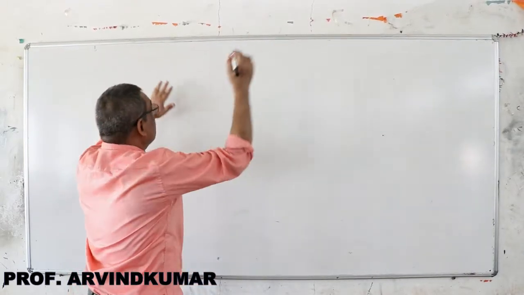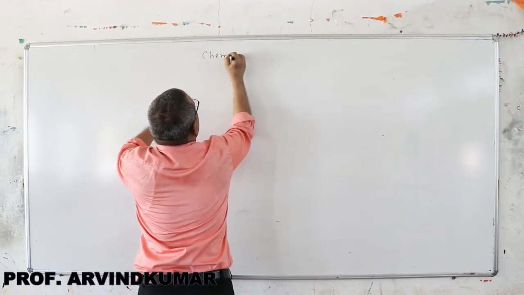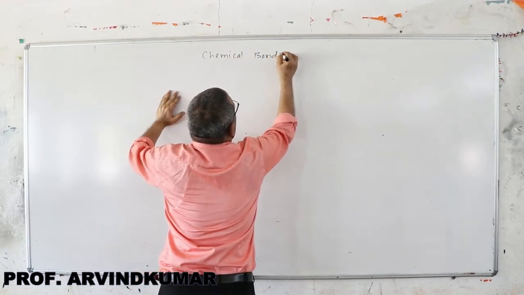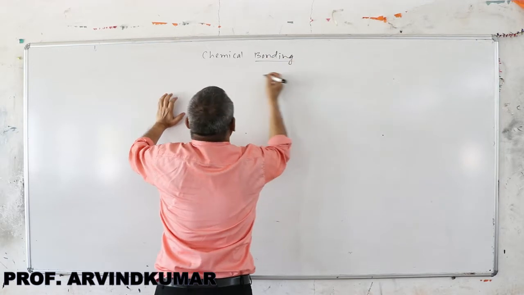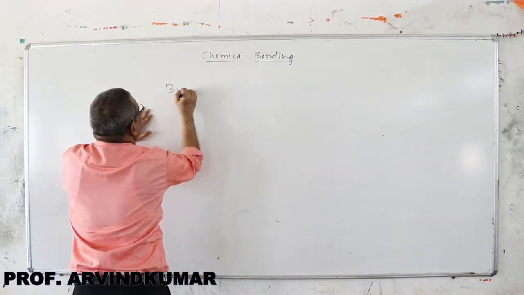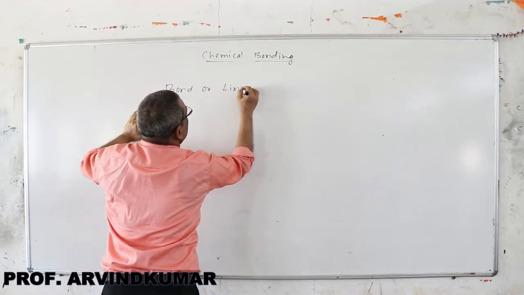Today I will start chemical bonding. This is the basic concept to read organic chemical bonding. First, understand the concept of this topic. What do you mean by bond? Bond, in bioscience, is called linkage.